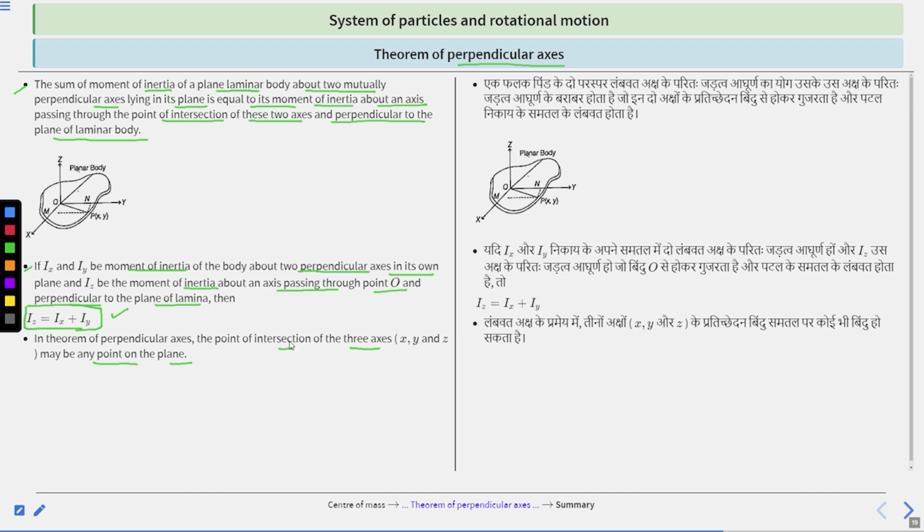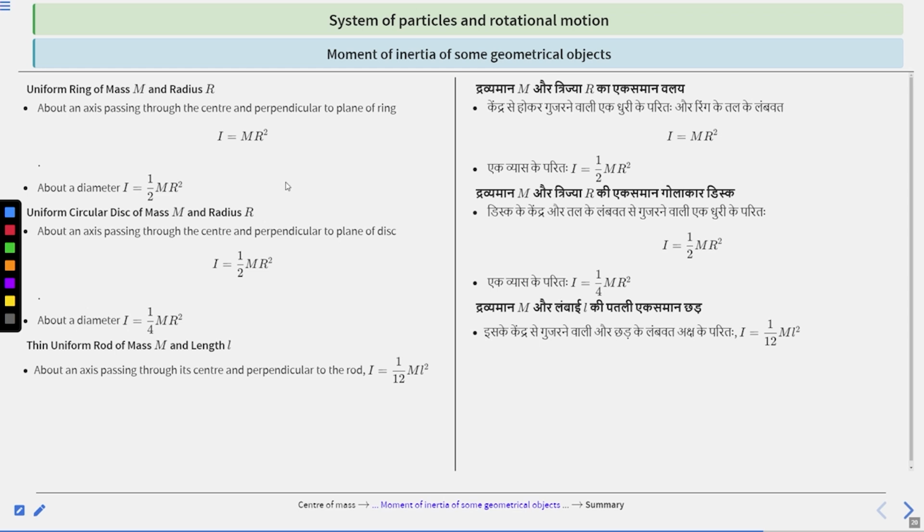Clear? Next is moment of inertia of some geometrical objects. Here are some geometrical objects. First is uniform ring of mass m and radius r.